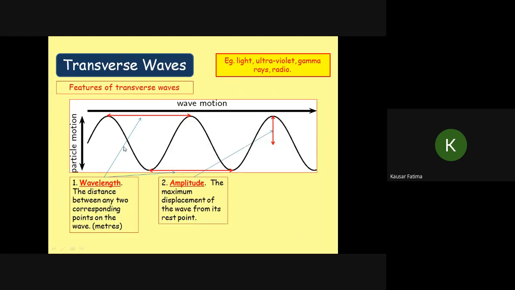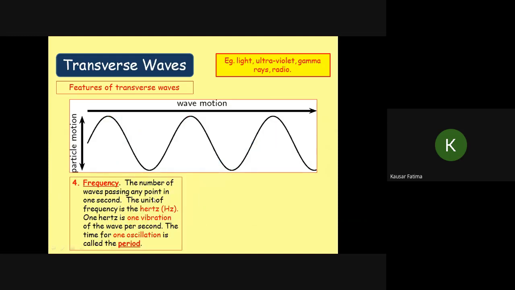Amplitude, this is the mean position. This line is mean position, undisturbed position. So distance between undisturbed position till the crest of the wave is the amplitude, the maximum displacement of the wave from its rest position or undisturbed or mean position. Speed, how fast the energy is transferred, and it is measured in meter per second.